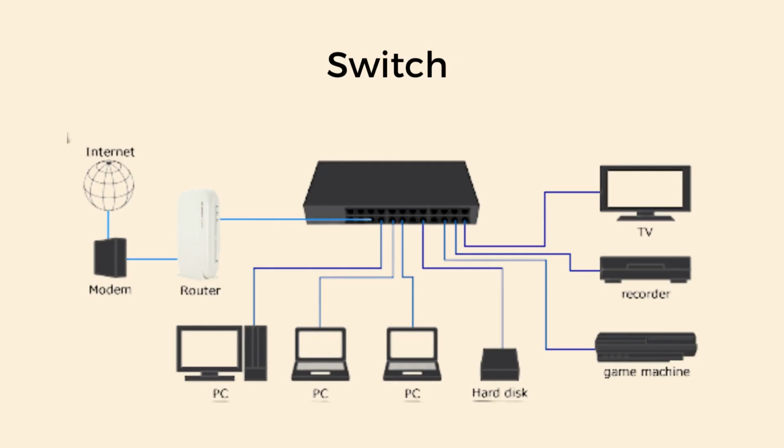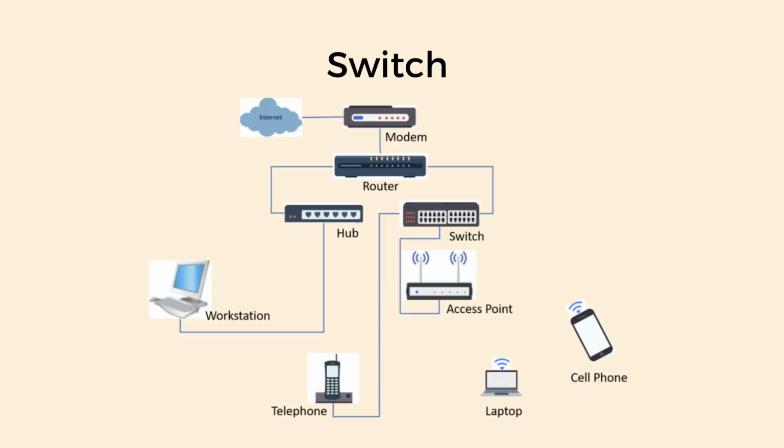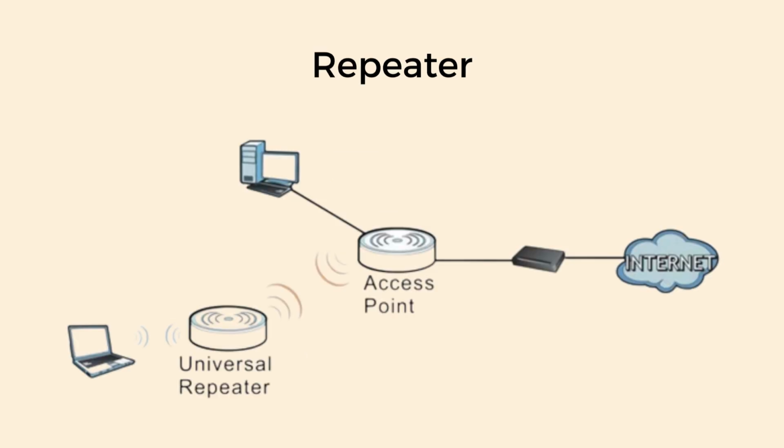In this video, I will tell you guys about switch versus repeater. A switch is an intelligent device which sends data to a particular port, and it is used to create a virtual thoroughfare for the connected devices on a network, allowing them to transmit data to each other.